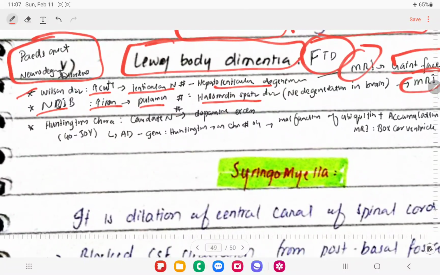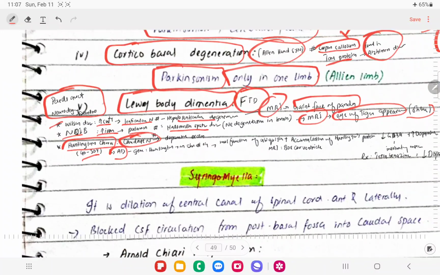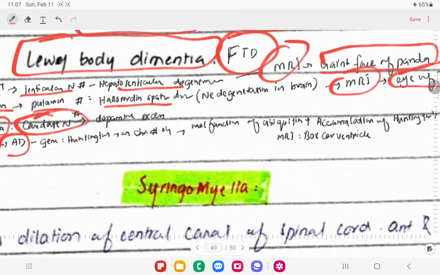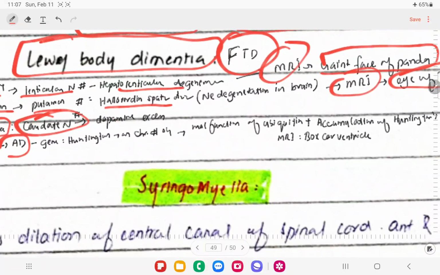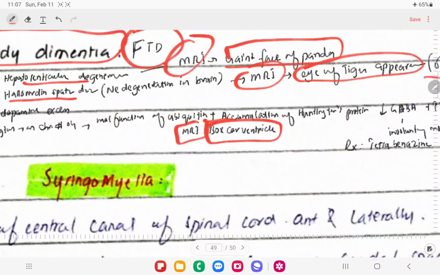The next thing is Huntington disease, right? This mostly occurs in the 40s to 50s. Basically this is an autosomal dominant condition, and I have already talked about this, right? Basically the lesion is present in the caudate nucleus. So I just want to mention one thing here, that in Huntington disease, if we get the MRI, there will be boxcar ventricles in these patients, right?